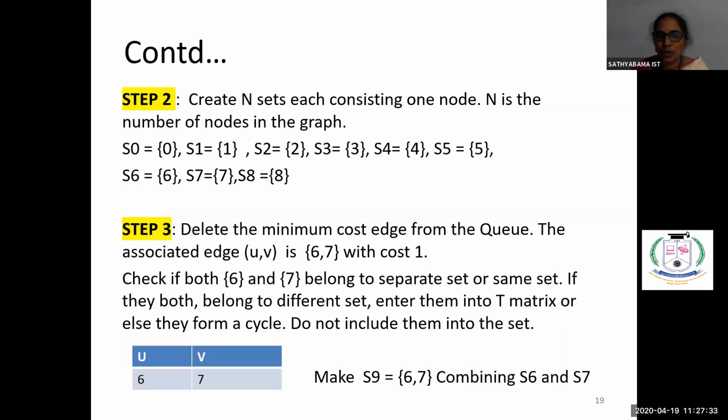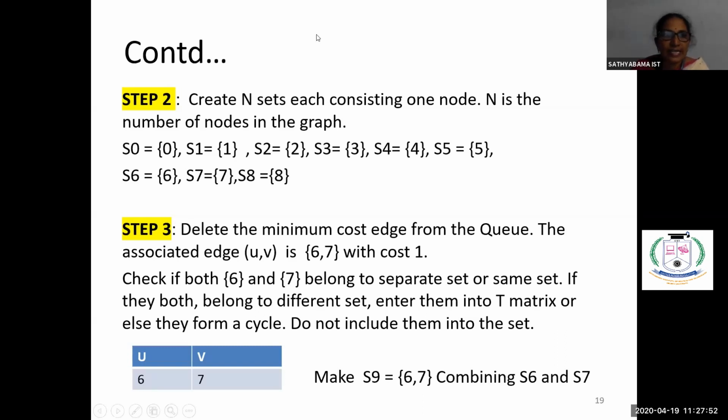Then come to step 2. In step 2, we have 9 vertices, starting from vertex 0 to vertex 8. To mean that these vertices are already included, already selected, we have to generate 9 sets starting from S0.